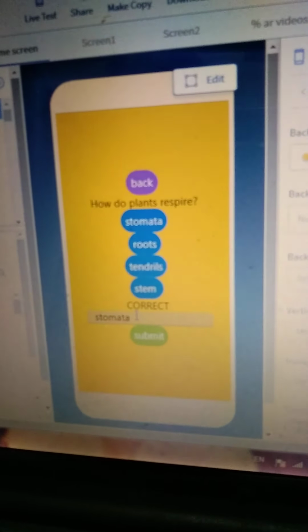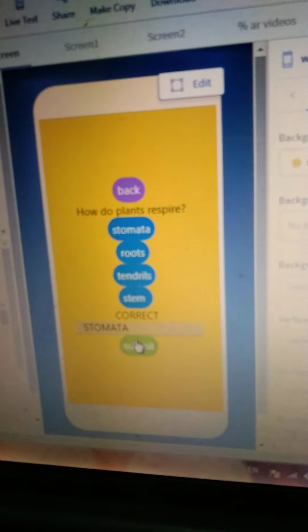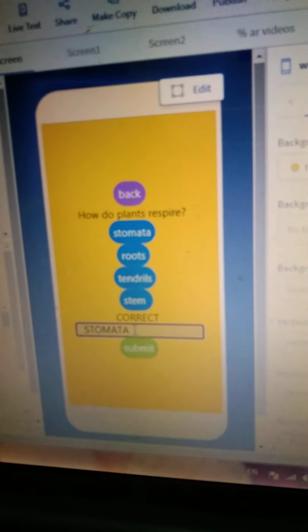I struggled a lot for this. I also made it student friendly. It is not case specified. You can even type it in capitals, and even then it will show correct, because it will be helpful and easy for the students. So that is it. We'll go back now.